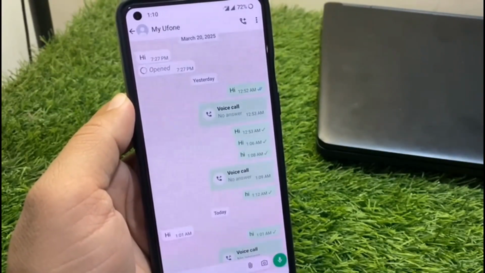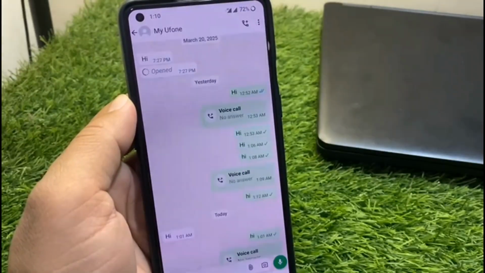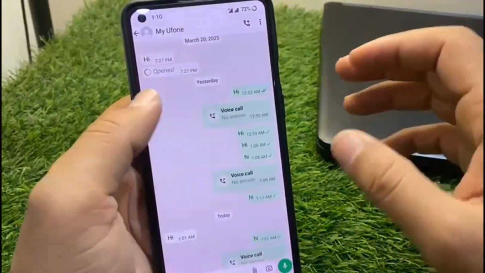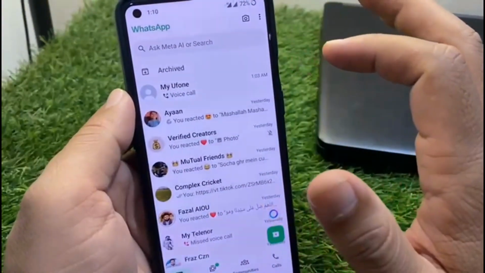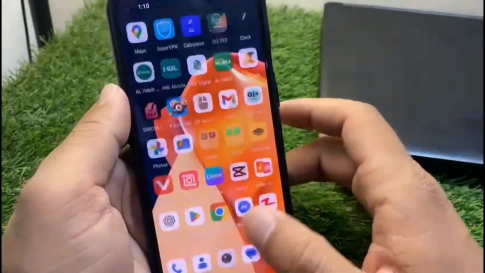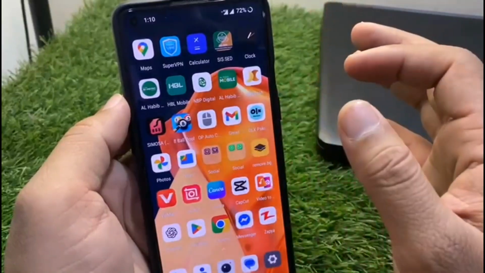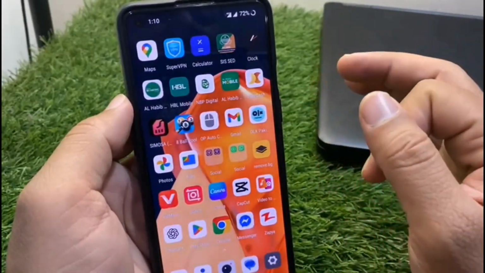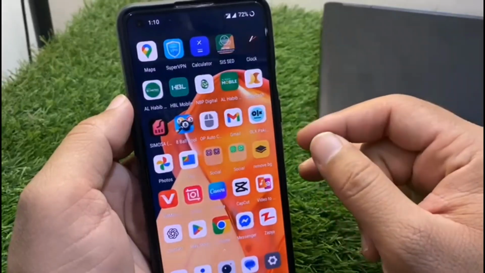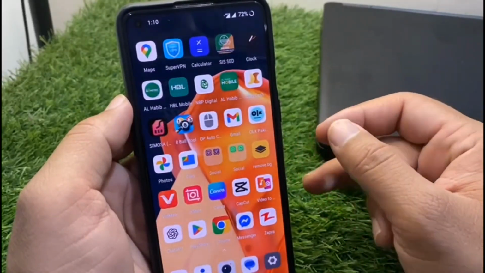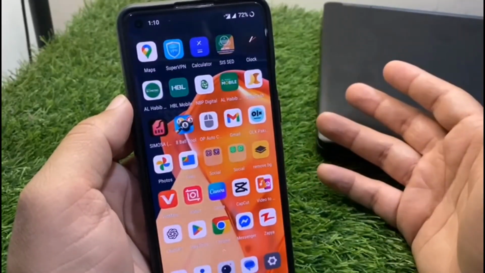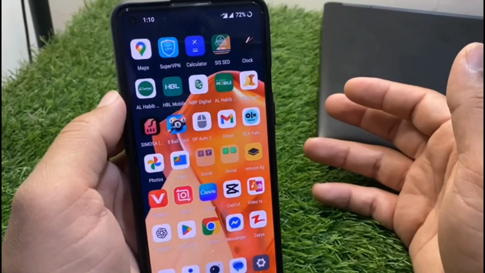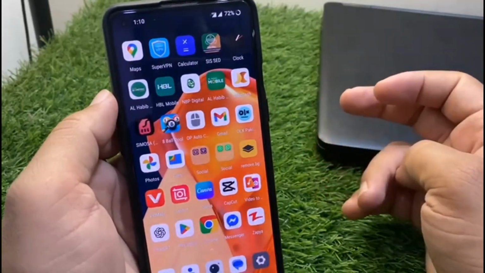So guys, these are the ways which will help you to know whether someone has blocked you on WhatsApp or not. And the other way is that you will not be able to see the status of this person on your WhatsApp account. So as you will not be able to see the status of this WhatsApp account on your WhatsApp as well. So guys, these are the ways which will help you to know whether someone has blocked you on WhatsApp or not.